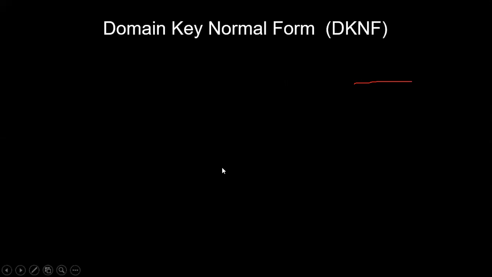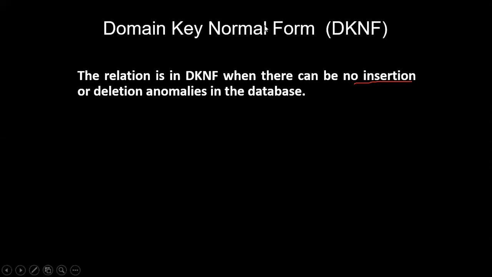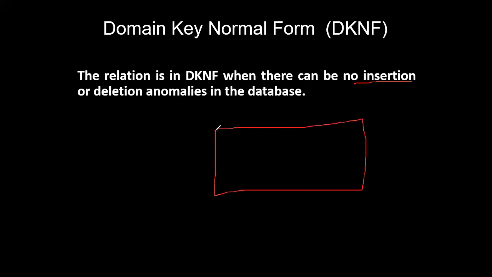And the last one is domain key normal form. Speaking about the domain key normal form, here we'll follow the key constraints. For certain columns, the column should accept only unique values. Or we'll have phone numbers, where only 10 digits should be accepted in this database. All those conditions we apply at the domain key normal form, like phone numbers, or a mail ID that should have an at-the-rate-of and dot symbol, or postal code. These are the constraints we are going to see. Apart from this, we are going to see primary key constraint and foreign key constraint. All those things should be followed in domain key normal form.